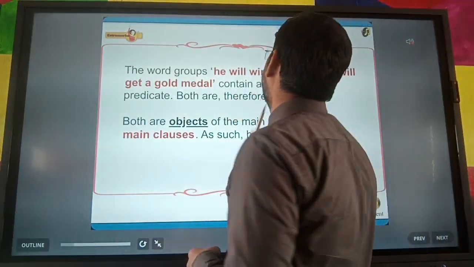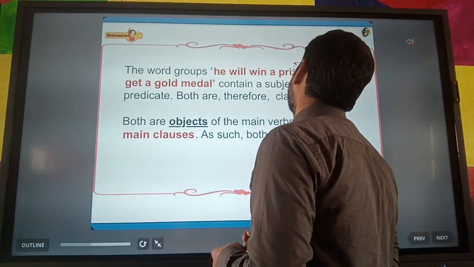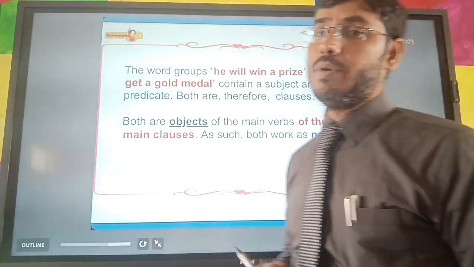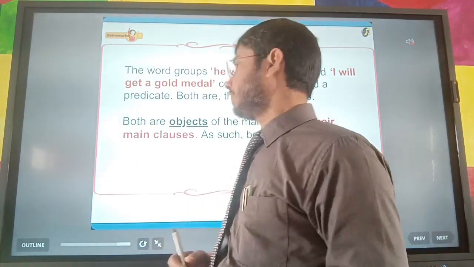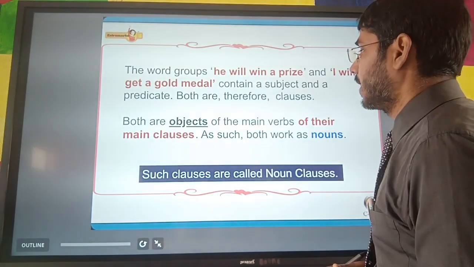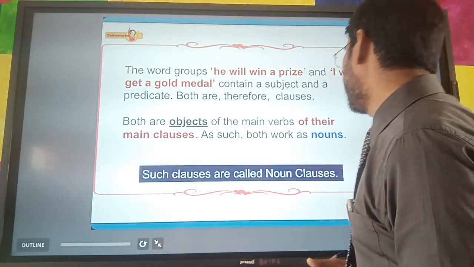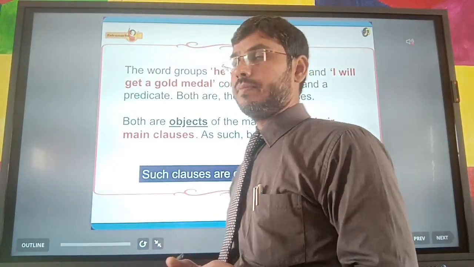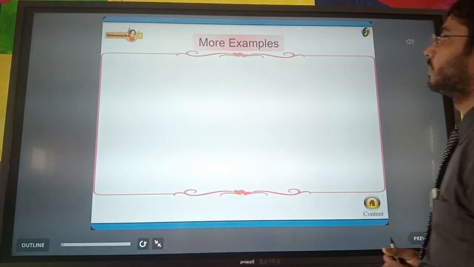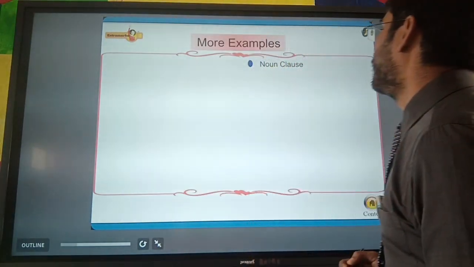The word groups he will win a prize and I will get a gold medal contain a subject and a predicate. Both are therefore clauses. Both are objects of the main verbs of their main clauses. As such, both work as nouns. So such clauses are called noun clauses. Let us see more examples of noun clauses.